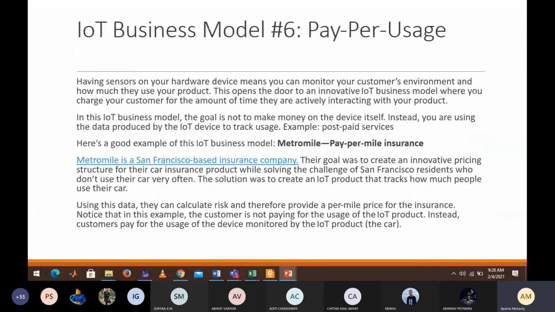The sixth model is pay per usage. Suppose you have a car. Imagine the car. Most of the time the car is unused. You don't use the car 24/7. Suppose for a day, or even for a week, you might not use the car.